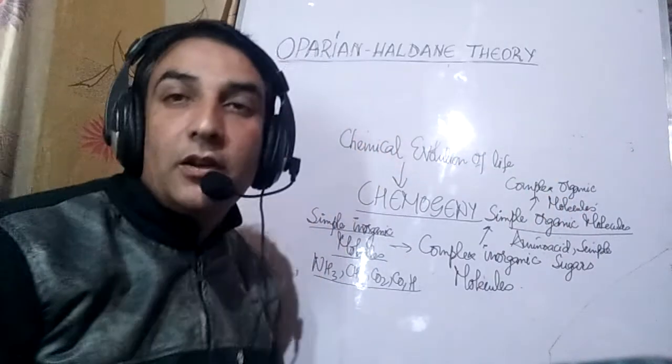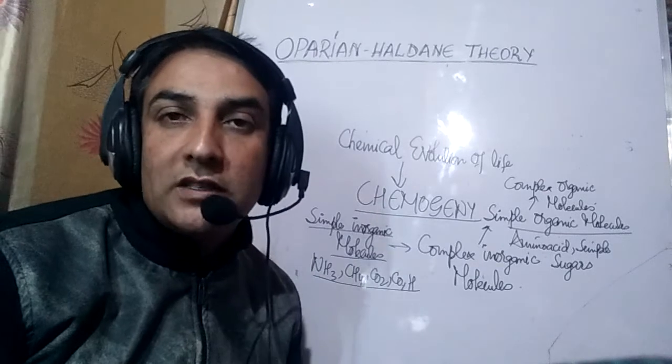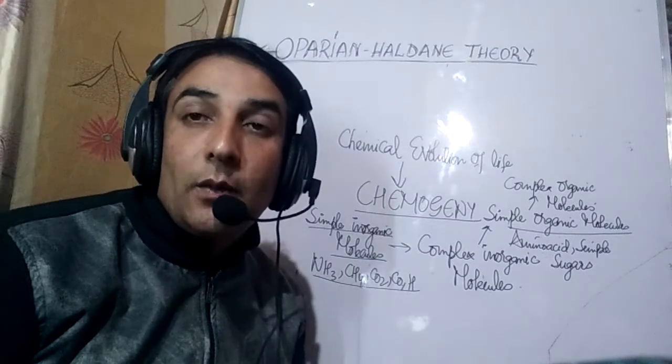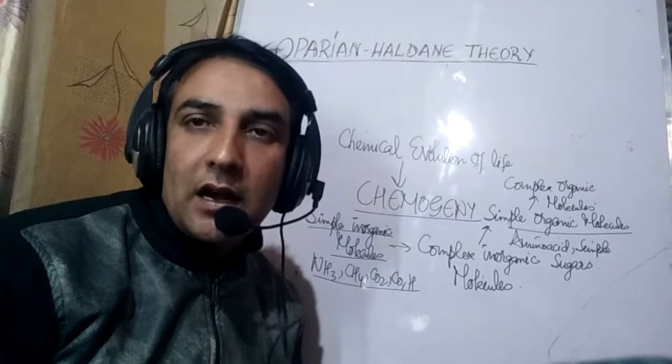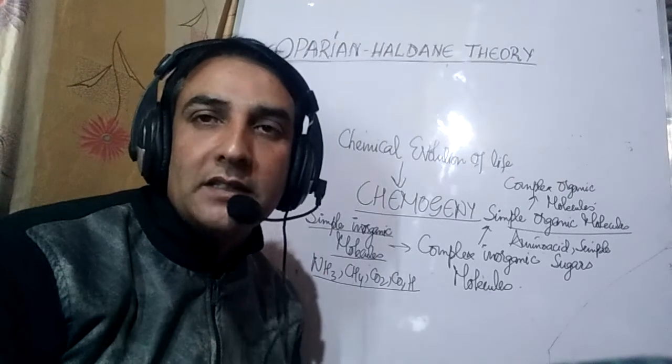These complex organic molecules are the first biomolecules, like RNA, proteins, glycerol, fatty acids, fats, etc.